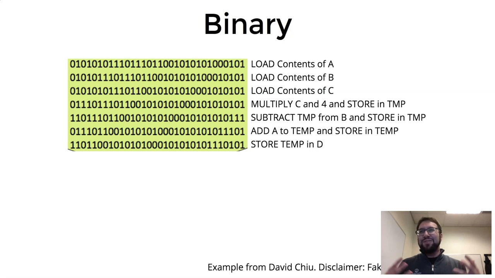So the idea is we want to figure out, well, okay, I can't do zeros and ones, but this other stuff, this English you wrote to the side, that kind of makes sense. Why can't I just do that? Can I just write down "load contents of A" and have some way of translating that into zeros and ones? And that's exactly what we do.